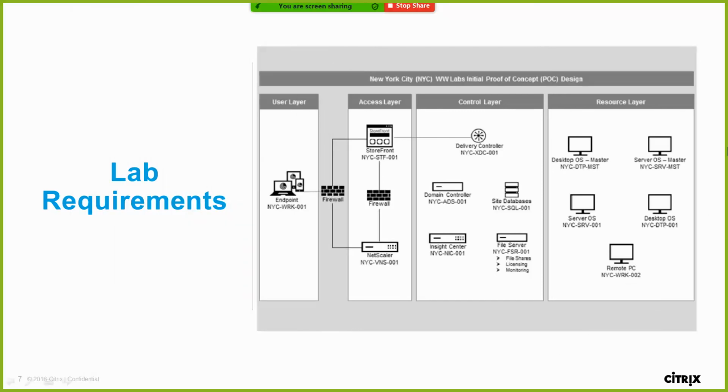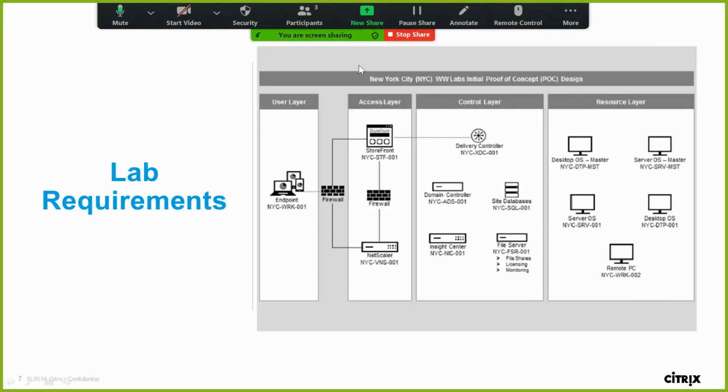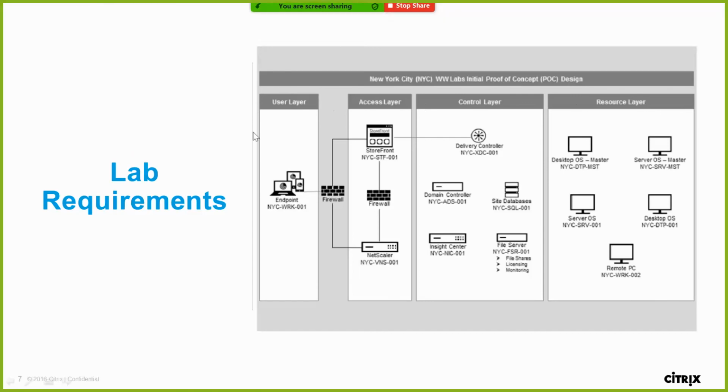So in this lab requirement, we are divided into 5 layers. At present, in this slide only 4 layers are shown. The first is the user layer, meaning end users. They will be connected in the user layer, segregated. Then the access layer, which holds the front end applications like web servers and VPNs.